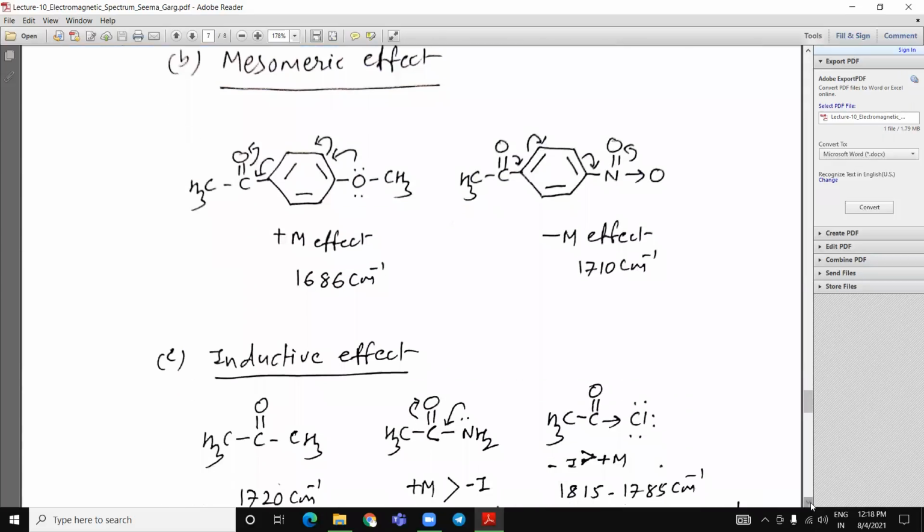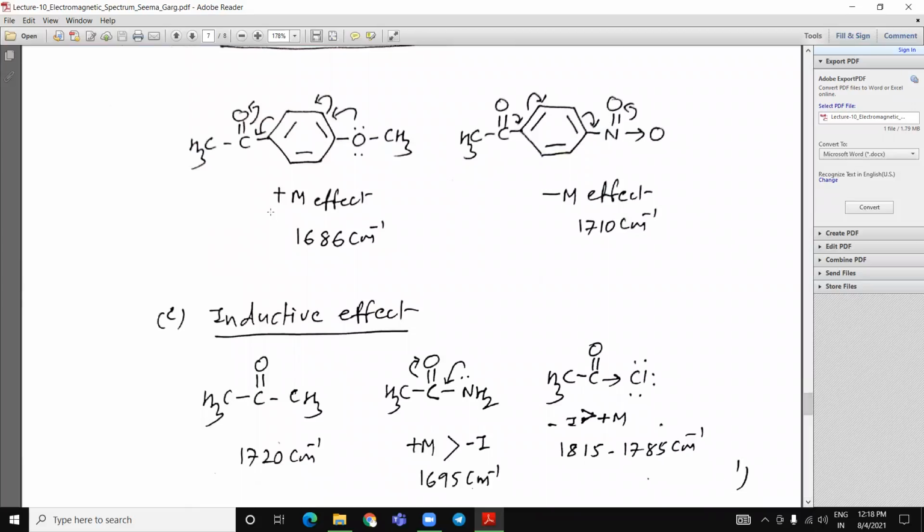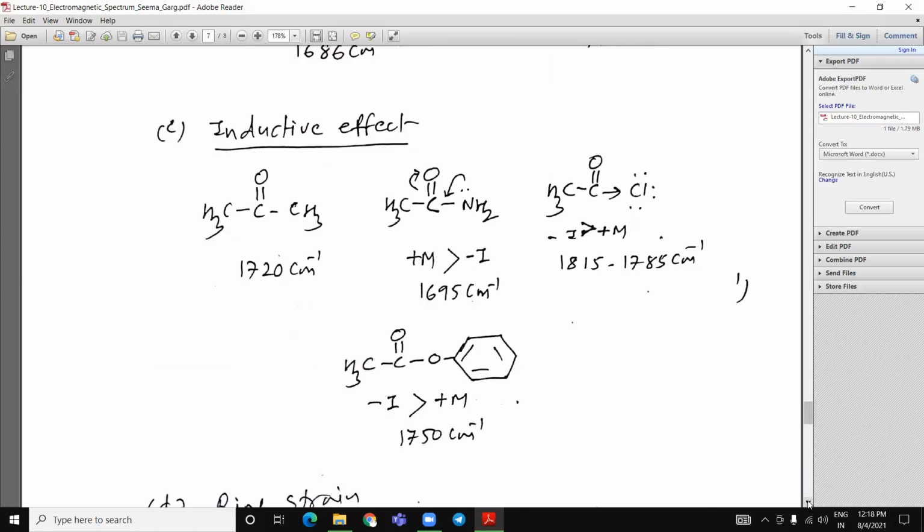Mesomeric effect. Due to the plus M effect of the methoxy group, this carbonyl absorption peak is lower, whereas when the nitro group is present, it is an electron withdrawing or minus M effect. Its CO absorption value will increase, 1710.